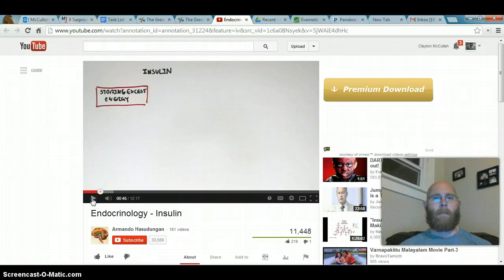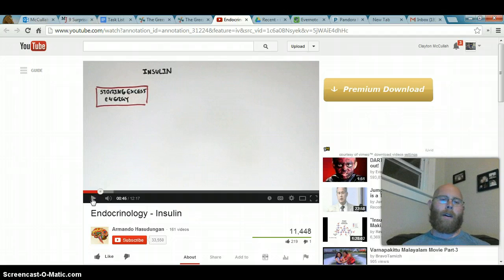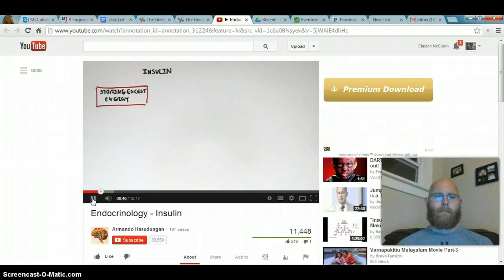There's one of the major generalized functions of insulin: to store excess energy in the form of those macronutrients we've been talking about, those macromolecules. Your complex carbohydrates, glycogen, your triglycerides, I believe he calls them triacylglycerols, and your proteins, such as during a fed state. So now I would like to show you the associated organs insulin has an effect on.